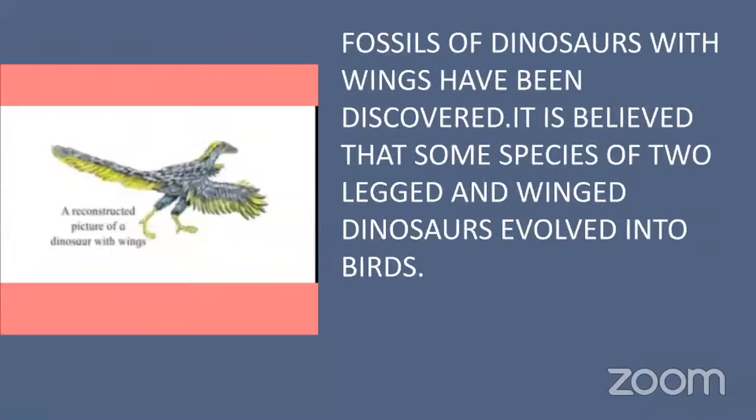Fossils of dinosaurs with wings, they were having wings also, have been discovered. And it is believed that some species of two-legged and winged dinosaurs evolved into birds. They converted into birds. So this is the picture of a dinosaur with wings. Can you see this?